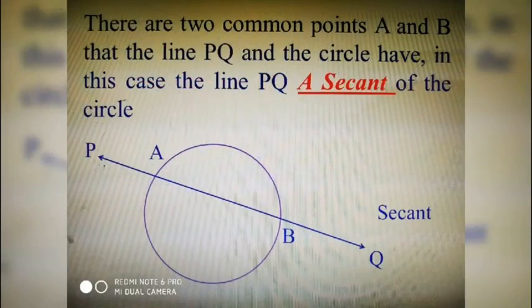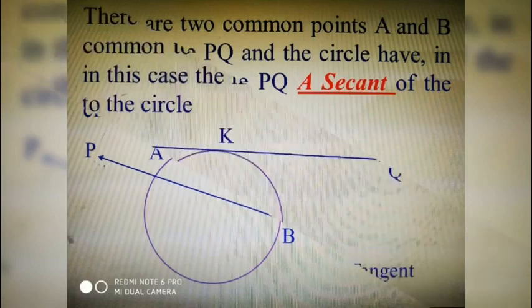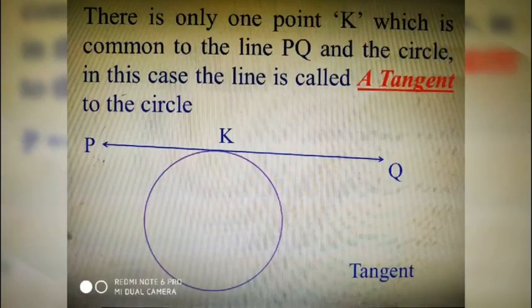Here in this figure, there are two common points A and B that the line PQ and the circle have. In this case, the line PQ is known as a secant of the circle. Here in this figure, there is only one point K which is common to the line PQ and the circle. In this case, the line is called a tangent to the circle. Here PQ is the tangent.